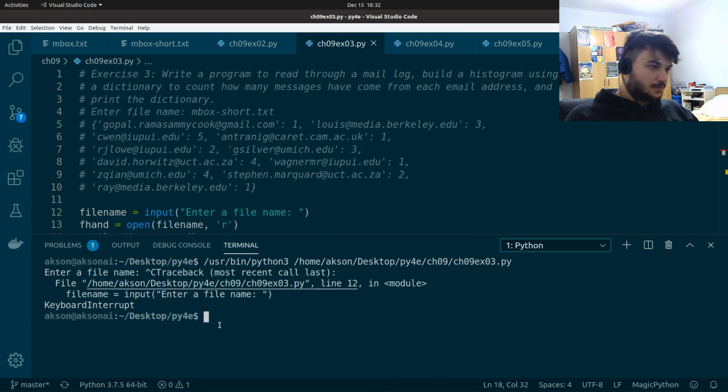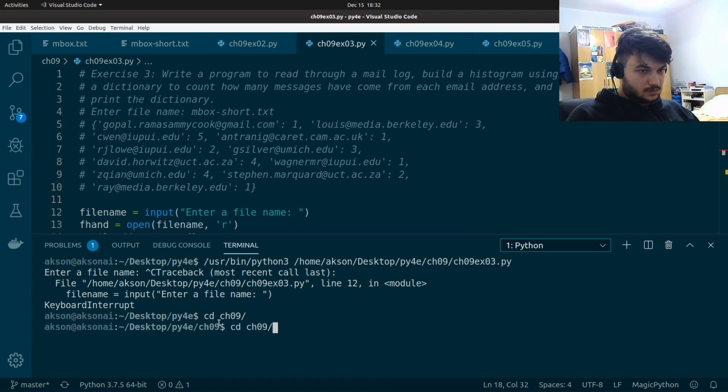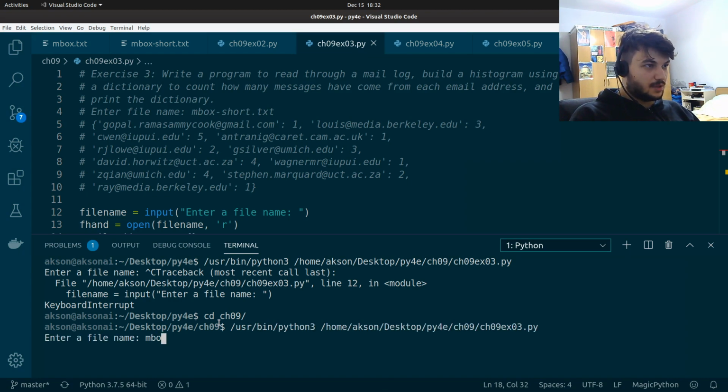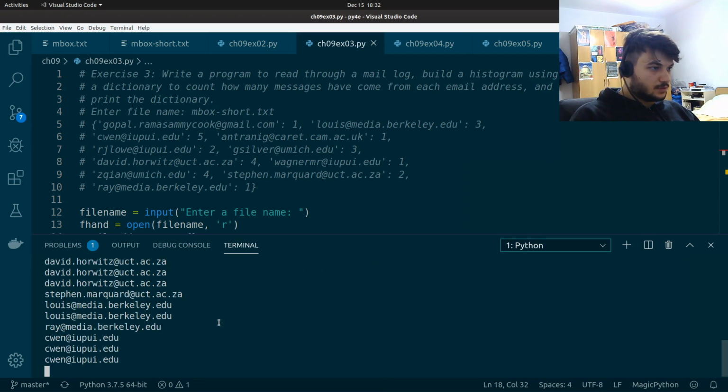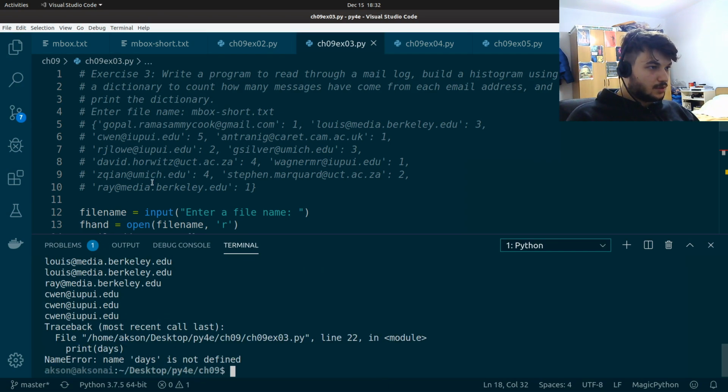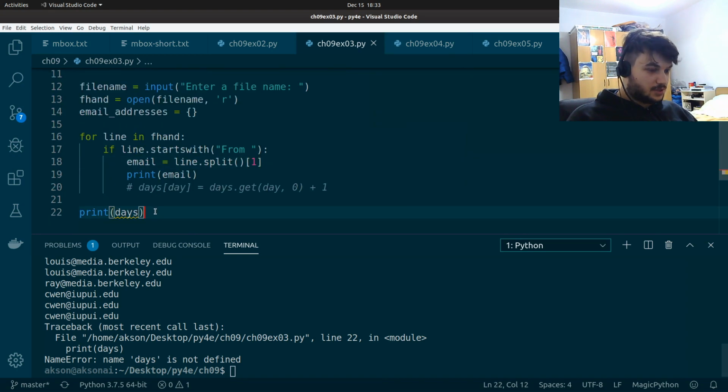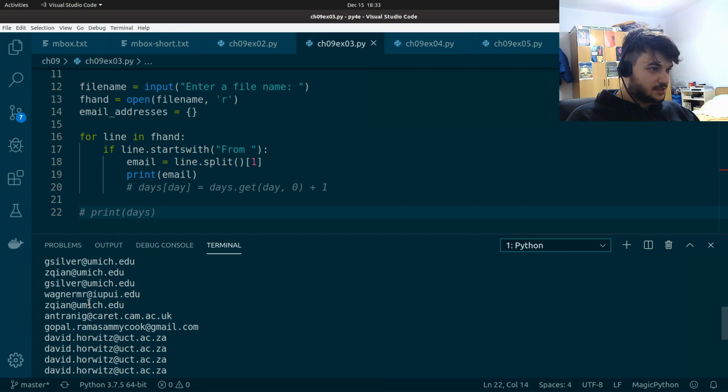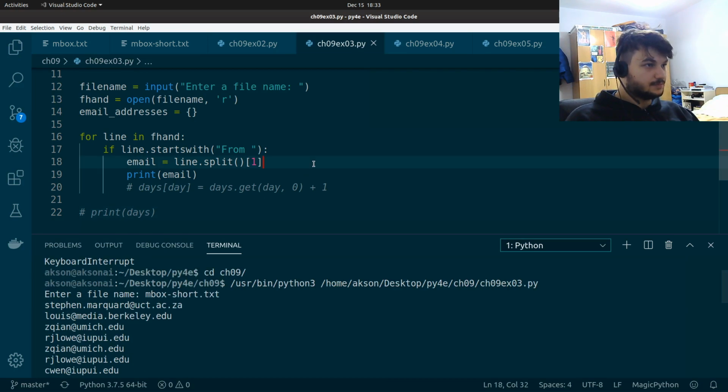We need to move again to the correct folder. Okay, the file name will be mbox short. We have a print here which is wrong. But anyway, as you can see, we only get the email address. It's here exactly what we want.